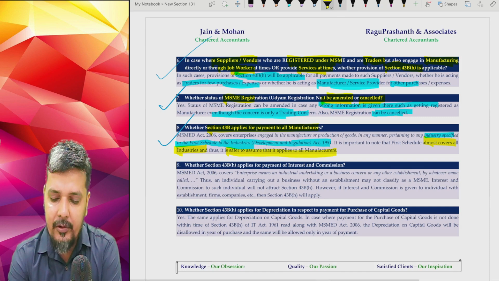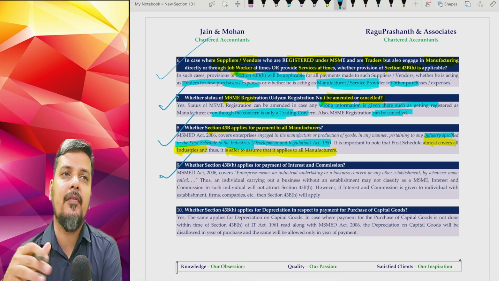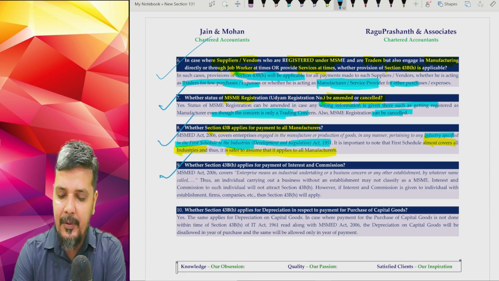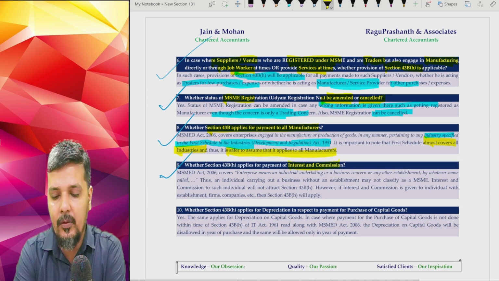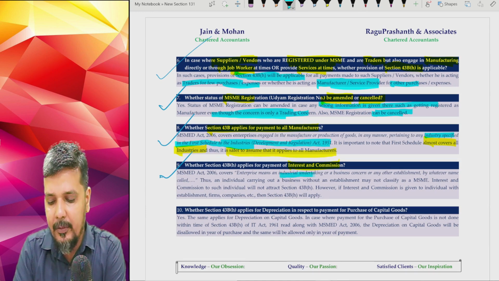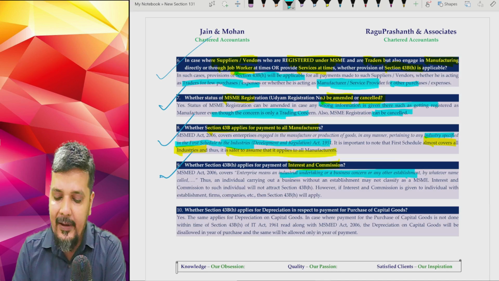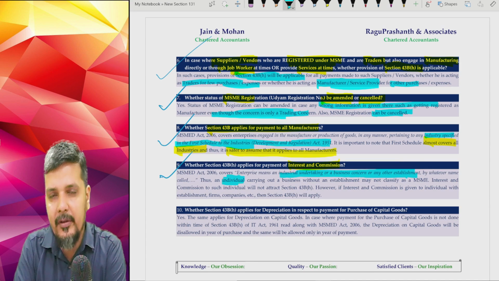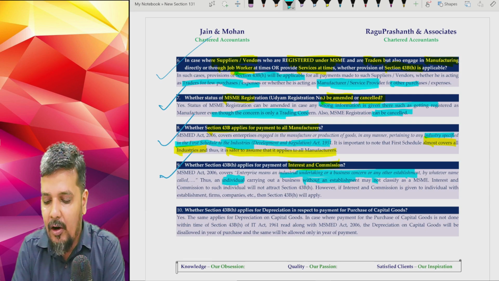Now the next commonly asked question is whether section 43BH is applicable for the payment of interest and commission, which a lot of business enterprises will have at the year end. Now understand that enterprise as per your MSMED Act means your enterprise definition is relevant now. It means any industrial undertaking or a business concern or any other establishment, by whatever name it is called. So please understand that if at all there is an individual who is doing the business of earning interest or getting commission without an establishment, he may not be classified as MSME.